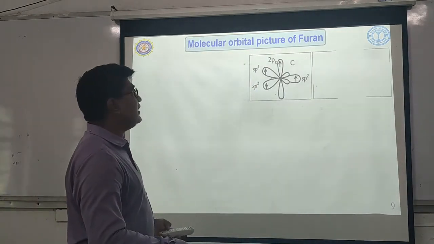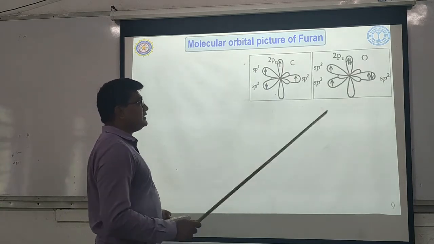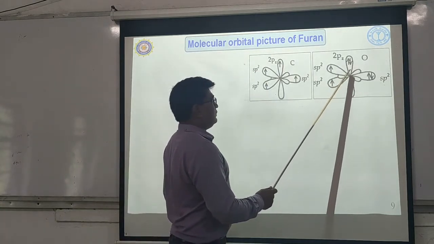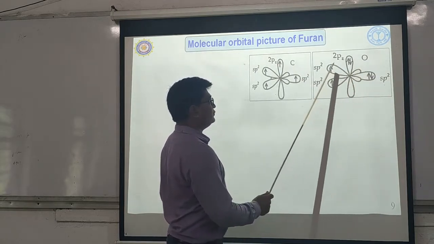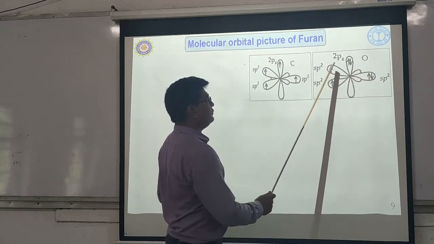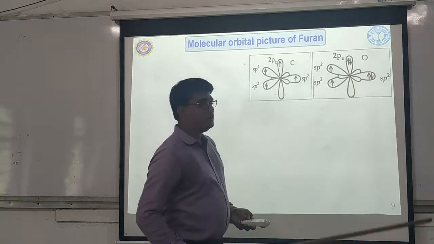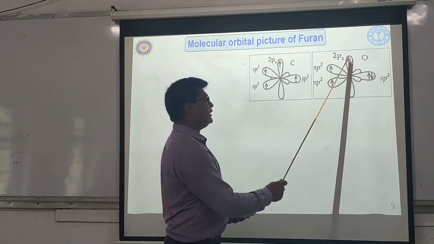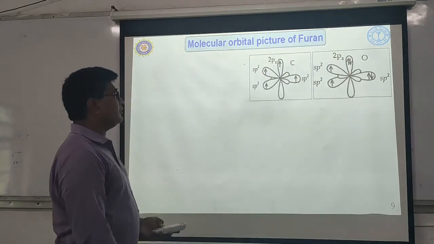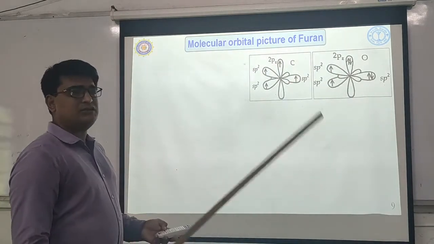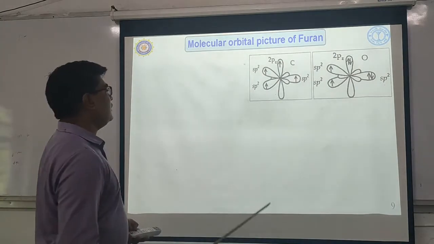Then in the same way, the sp2 hybridized orbitals of oxygen will be like this. So 3sp2 will be in plane and one atomic orbital, that is 2pz, will be perpendicular to the plane. Okay. Now what is important to focus?